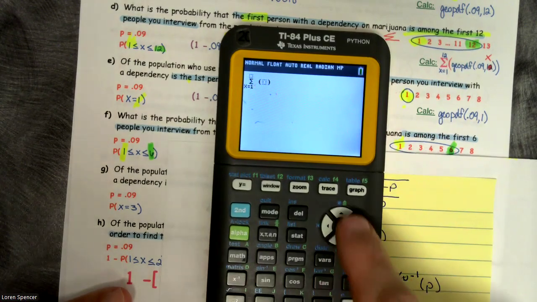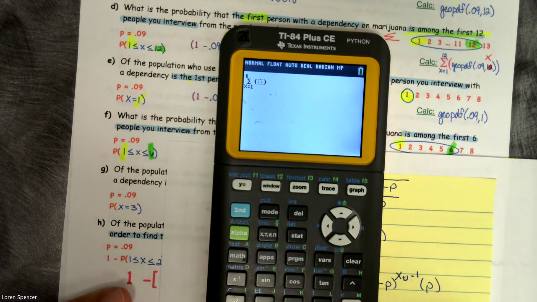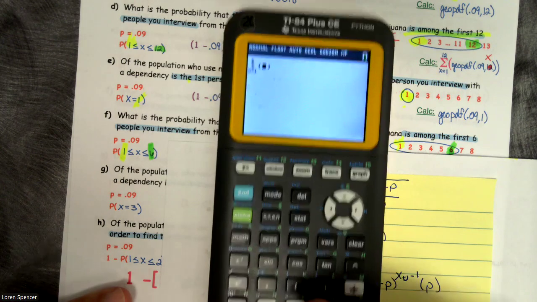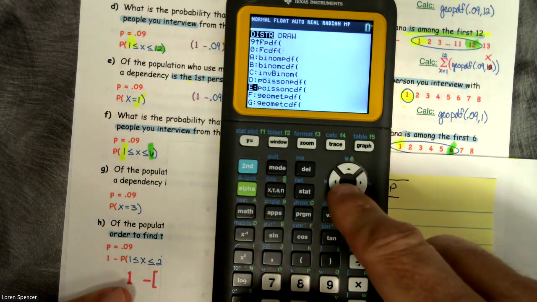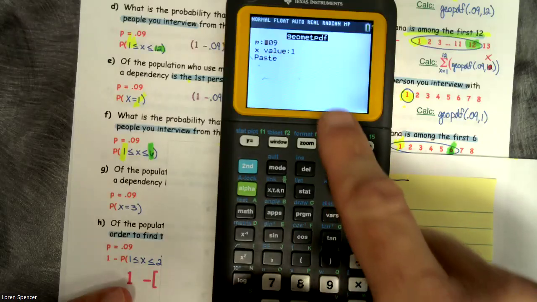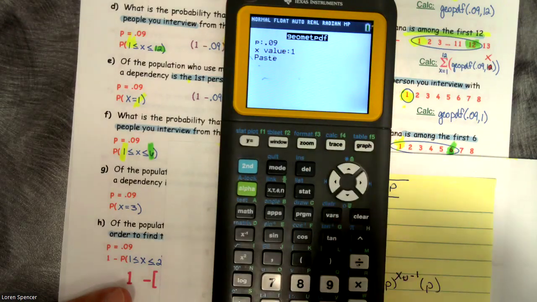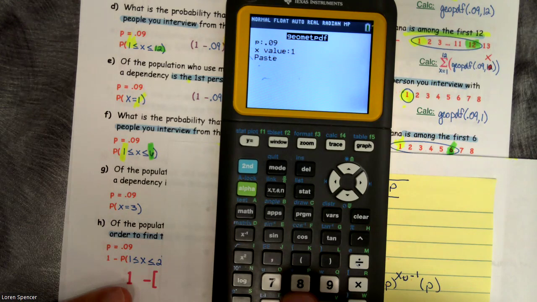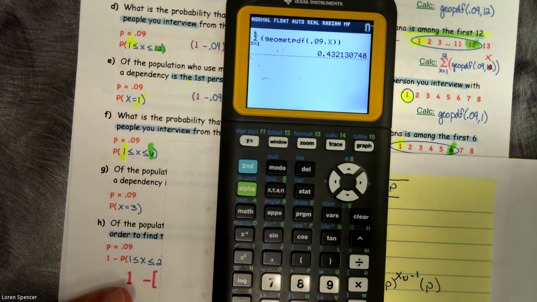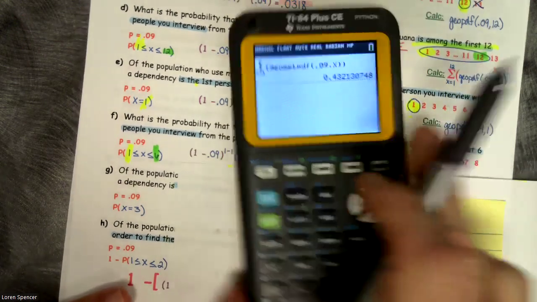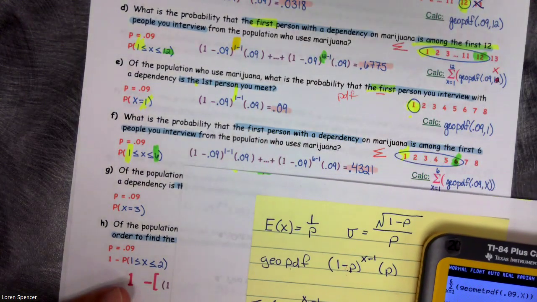It was 1. The upper value was 6. Arrow over. Now we're in go blue VARS geometric PDF. 0.09 is our probability. We need to change our X value to just X. And we get 0.4321.